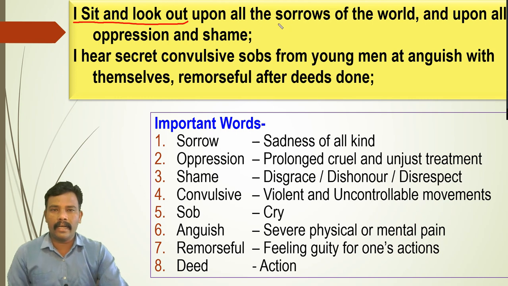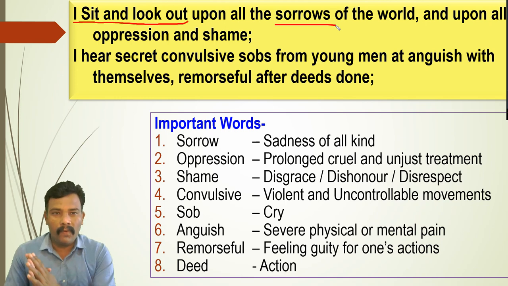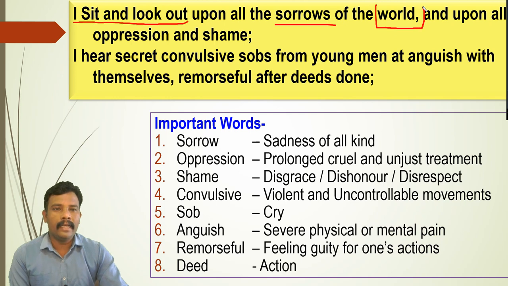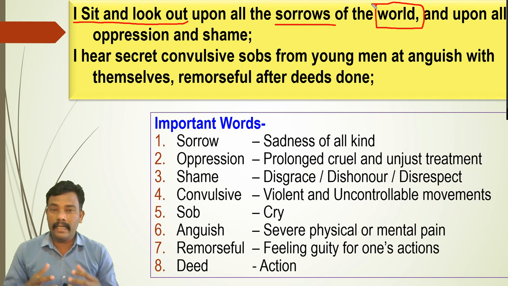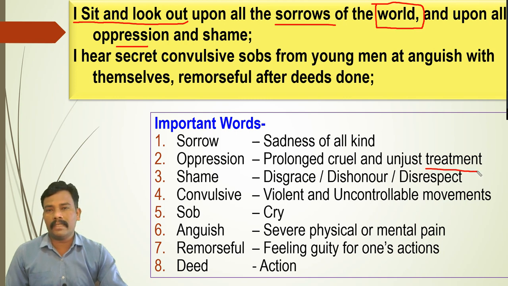That is nothing but just sorrows, sorrows of the world, sadness of all kind, and this entire world, he is not talking about just this area, not just one nation, he is talking about the entire world. He is saying that okay, I am observing all over, there is just sadness of all kind, and upon all oppression. What is the meaning of oppression? That is prolonged, cruel and unjust treatment, wrong treatment, and there is a disgrace, dishonor and disrespect, that is nothing but shame.